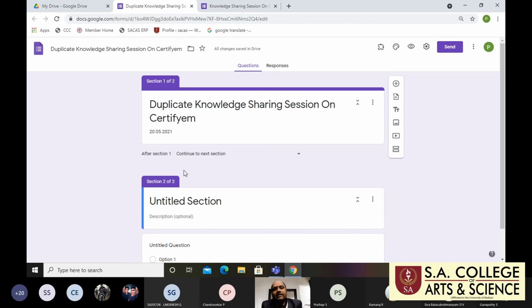Section 2 is completely for your profession. That means if you are conducting a quiz, those questions are available in section 2 only. Then you can also use a WhatsApp group. In this form, we create the WhatsApp group link and add a large number of respondents for any purpose.